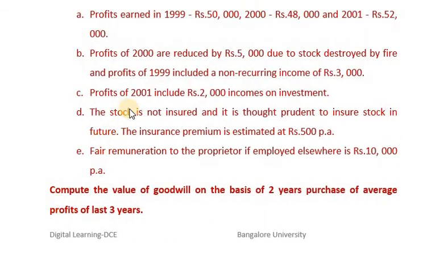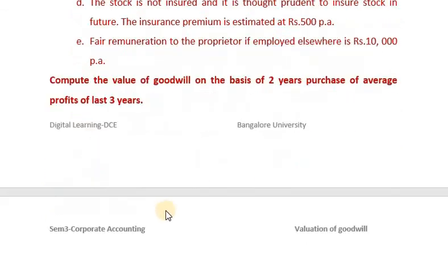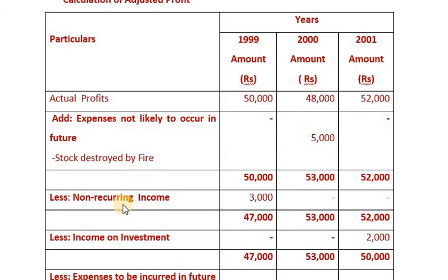Then, profits of 1999 included a non-recurring income of rupees 3,000. This non-recurring income has to be deducted. In the year 1999, 3,000 rupees should be deducted. So therefore, 50,000 minus 3,000, 47,000. As usual, 53,000. Then, as usual, 52,000.